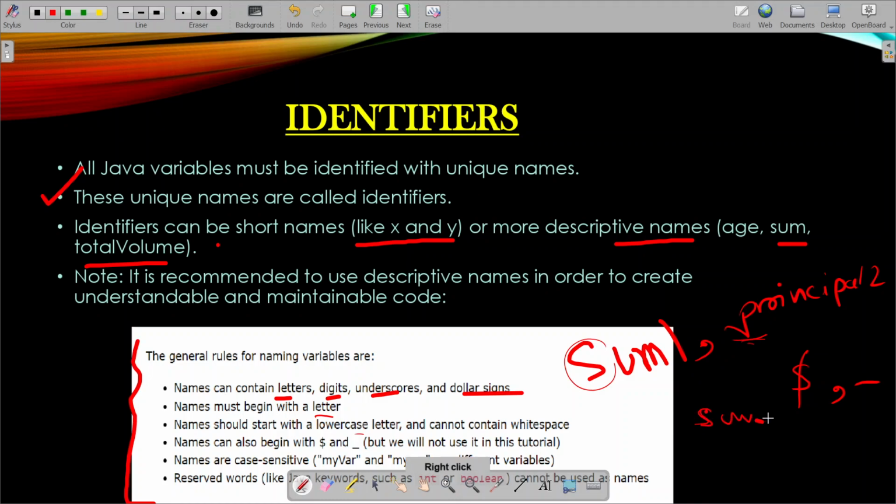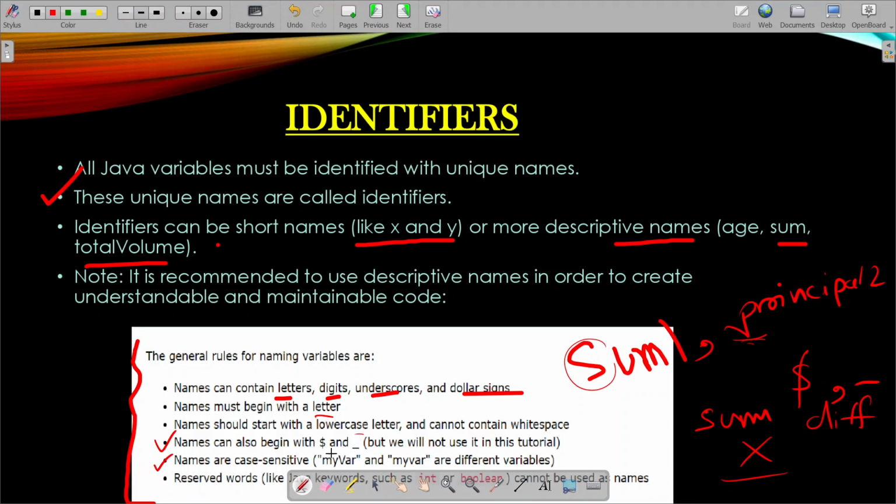You cannot write some space difference. This is not a valid variable name. Names can also begin with dollar, and underscore also.